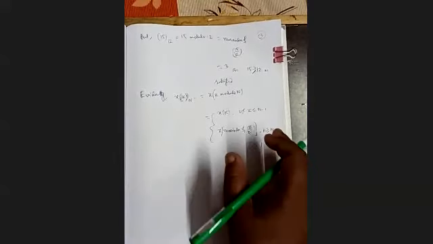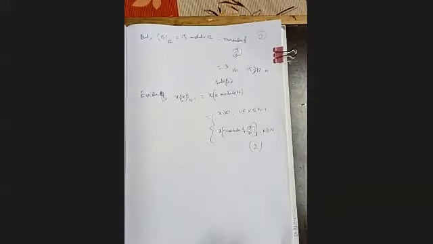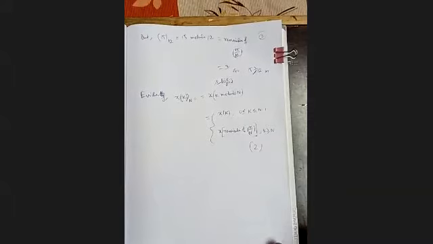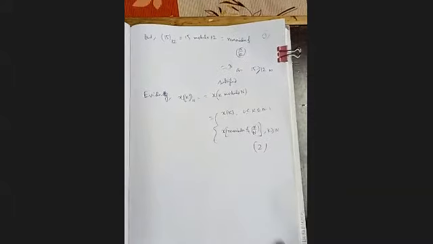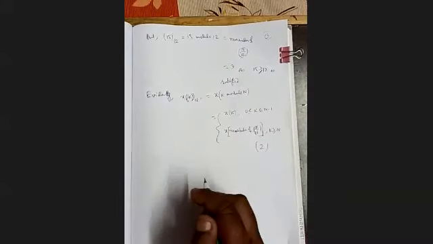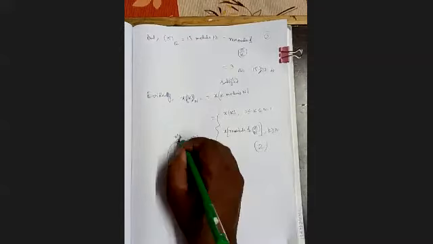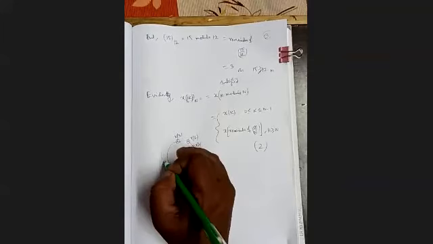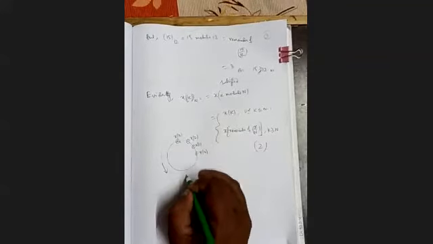So how can we write it? In circular form, it is x2, x3, so we are going that way.